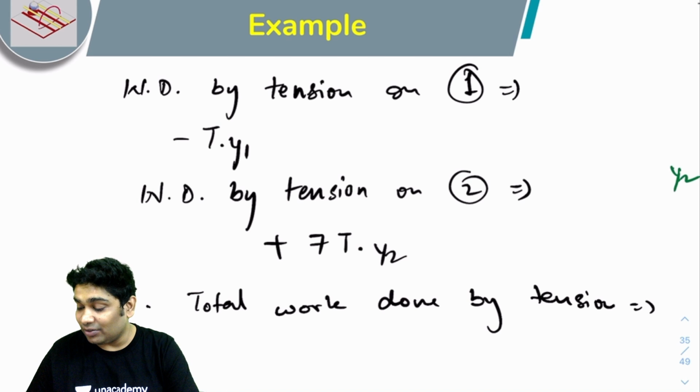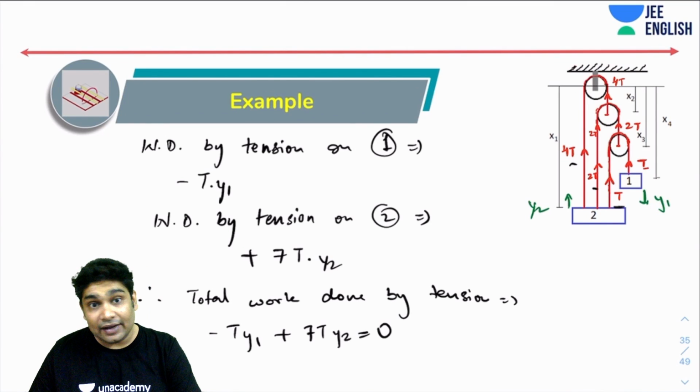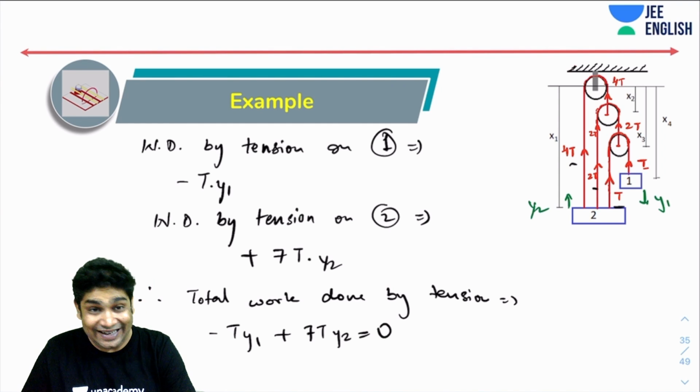How much will that be? That will be minus T y1 plus 7T y2, and this is 0. That is the fact that we will be using: that strings can never do any net work on any system of masses. Ideal strings. If they were elastic strings, then that would have been different. But ideal strings, which are inextensible, will never do any net work on any system.